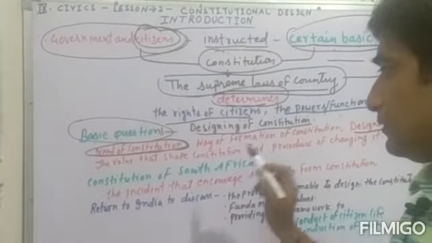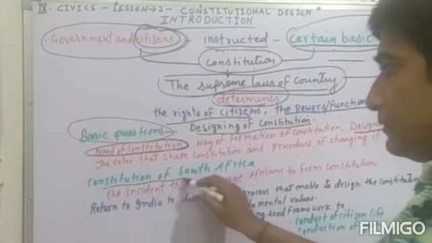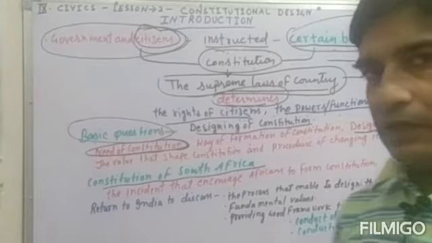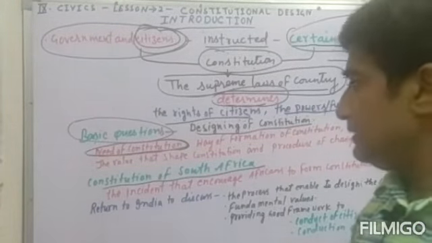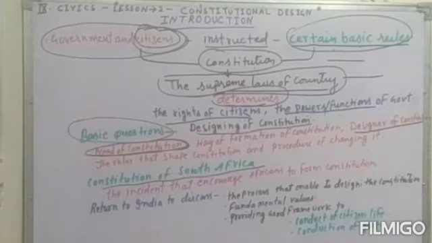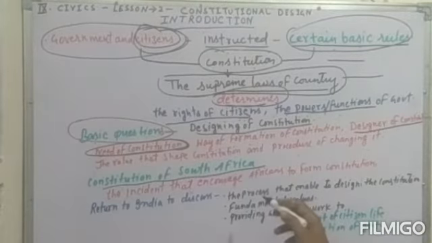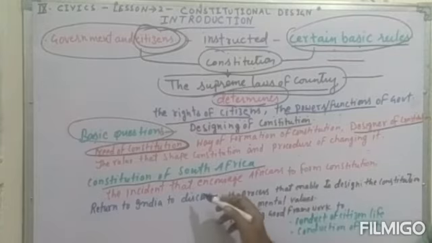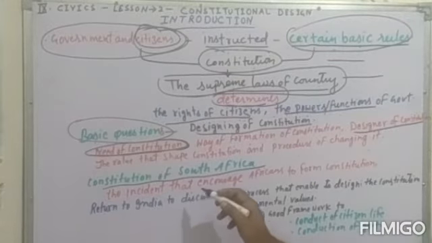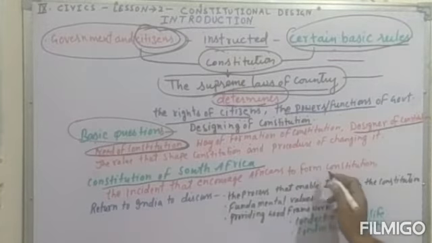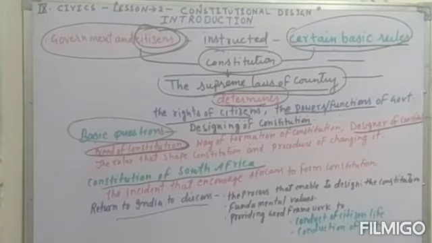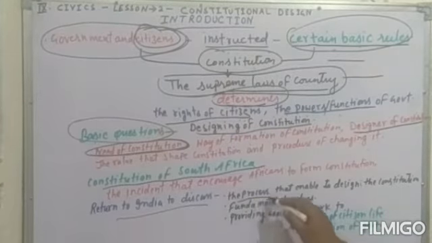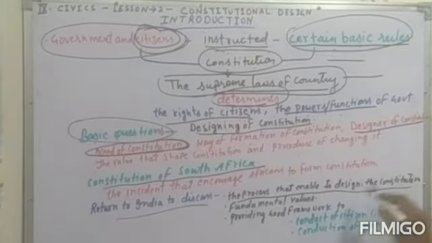Then the constitution of South Africa. We will take the instance of South Africa's constitution and see the journey of the South African constitution. We will see the incidents that took place in Africa. I hope, students, you could understand well the possibilities that made the constitution of Africa. Now we will return to India from South Africa, and we will judge some important things in our constitution.